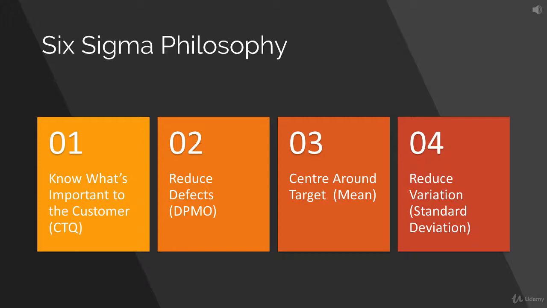And the fourth philosophy of Six Sigma is reduced variation. The measurement of variation is standard deviation. We will talk about standard deviation later on when we talk about the basic statistical concepts. But right now, let us understand that the attempt is to reduce variation.